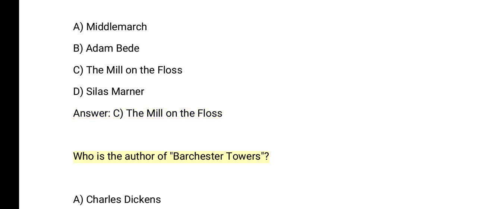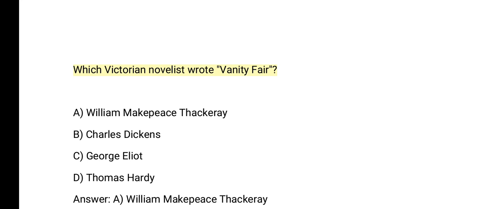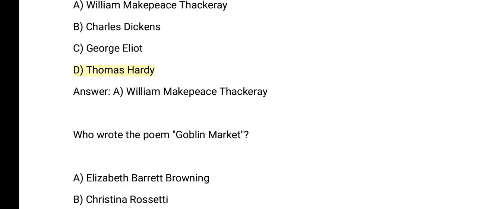Who is the author of Barchester Towers? A. Charles Dickens. B. Anthony Trollope. C. Thomas Hardy. D. George Meredith. Answer. B. Anthony Trollope. Which Victorian novelist wrote Vanity Fair? A. William Makepeace Thackeray. B. Charles Dickens. C. George Eliot. D. Thomas Hardy. Answer. A.